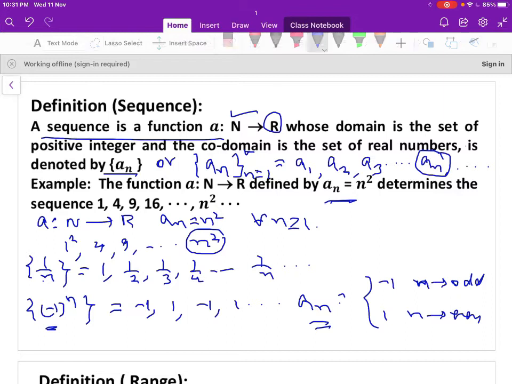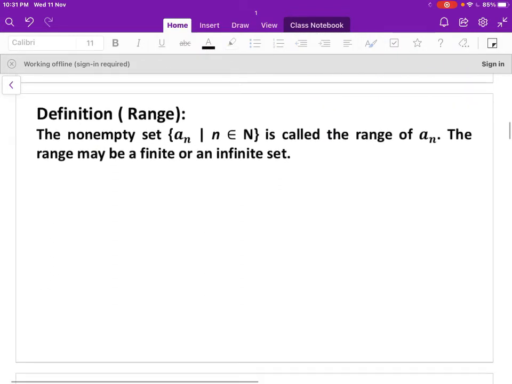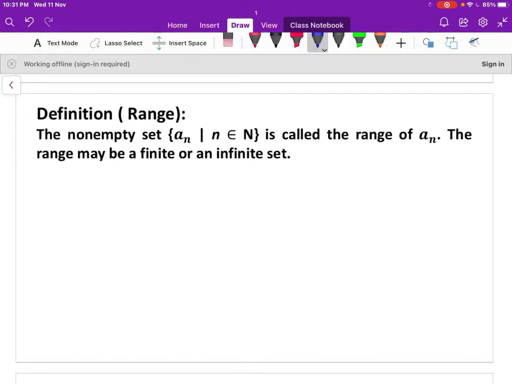Now let us move to the definition of the range. Range is a set, a collection of the terms of the sequence for all n belonging to the set of natural numbers. For example, let us take the sequence 1 by n, n from 1 to infinity.